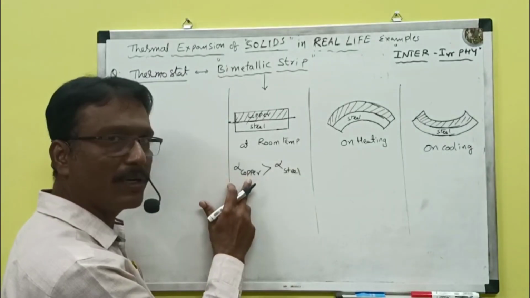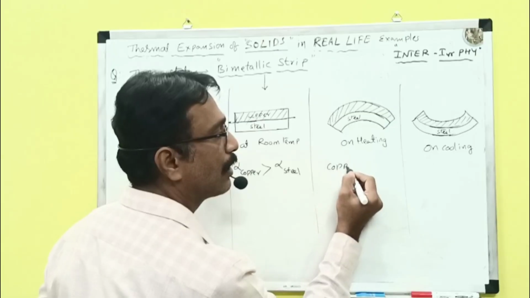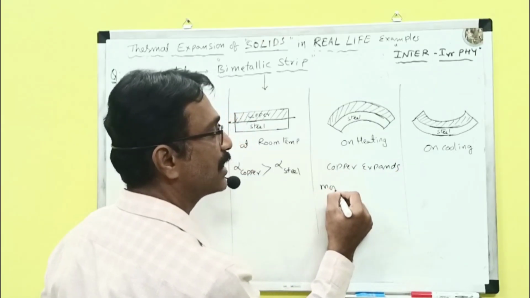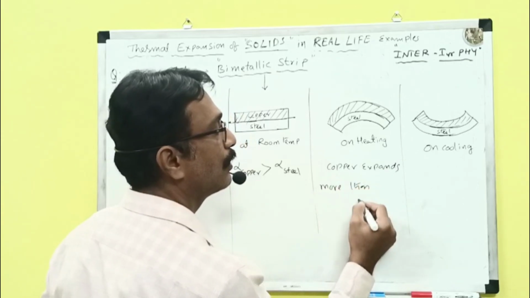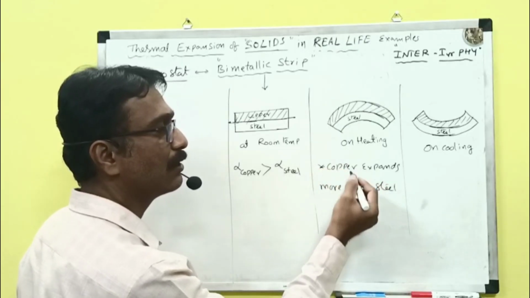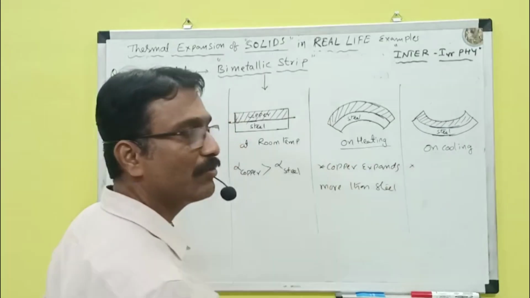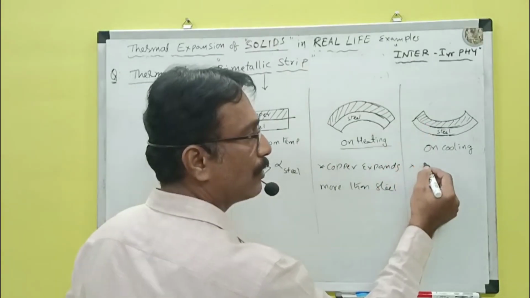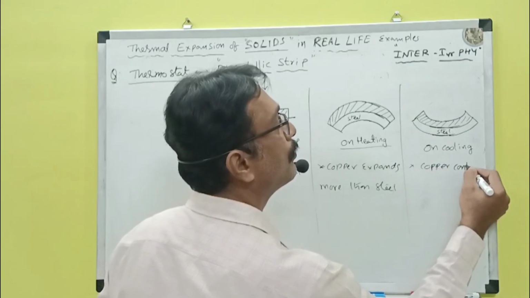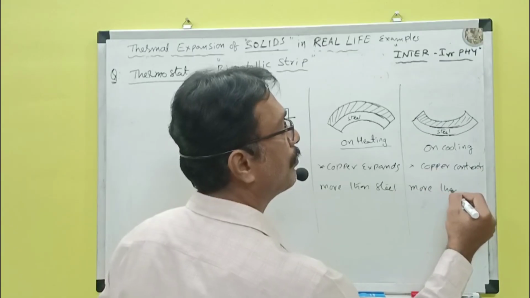Here alpha copper is more than alpha steel, so copper expands more than steel on heating. On cooling, what will happen? Do not get confused here: the copper contracts more than steel.